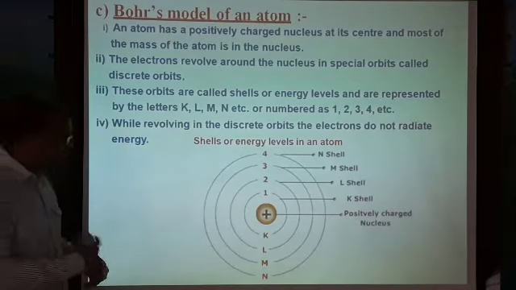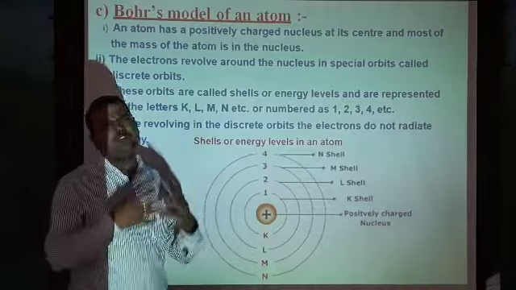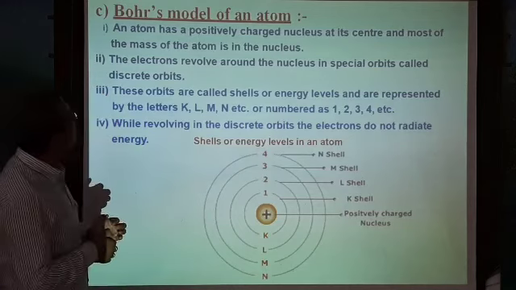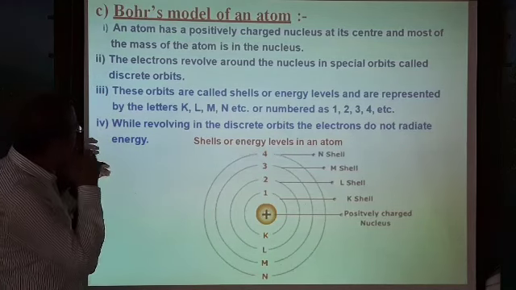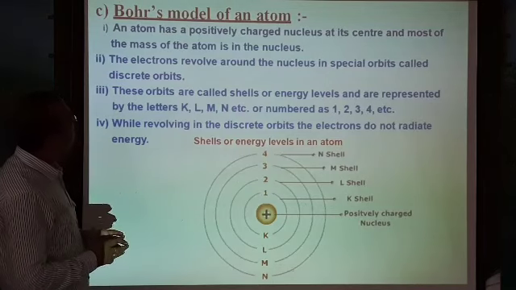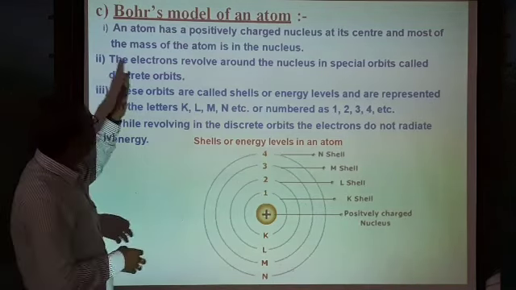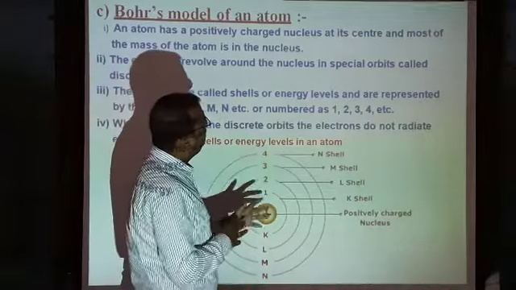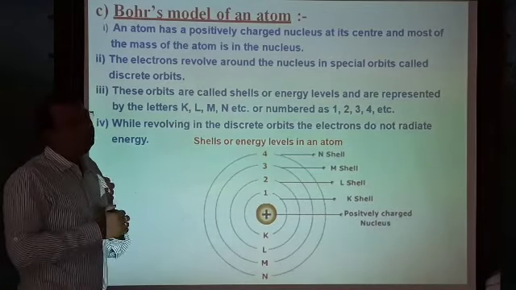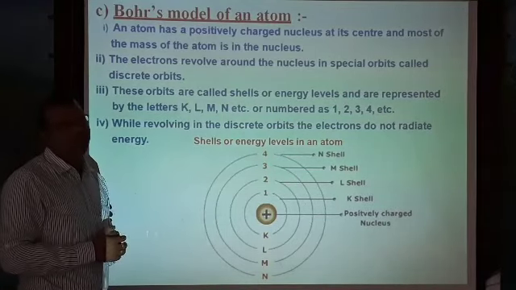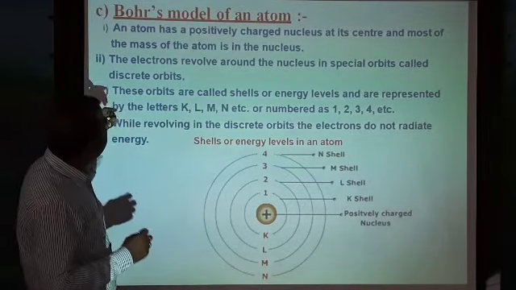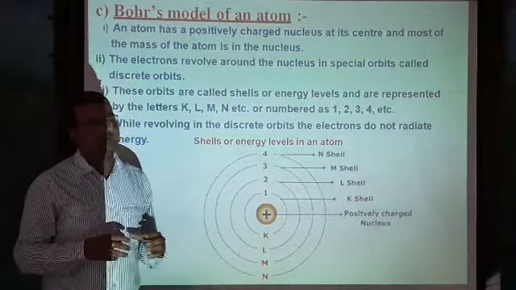Okay, the next scientist is Bohr. Bohr also proposed his own atomic model. What is the model according to him? He has given some statements in his model of an atom. First, an atom has a positively charged nucleus at its center, and most of the mass of the atom is in the nucleus. The same statement Rutherford gave, Bohr also gave.